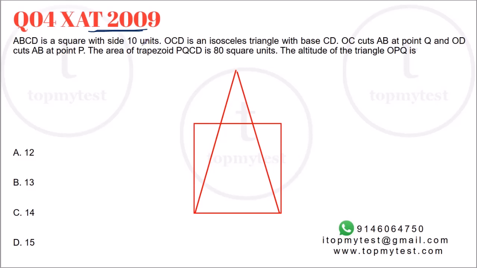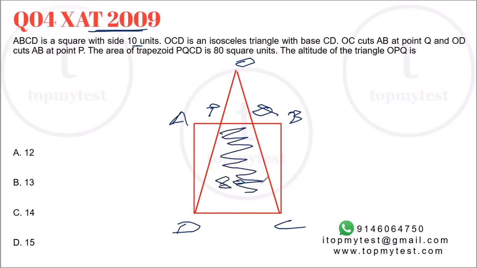ABCD is a square of side 10 units. OCD is an isosceles triangle with base CD. So we have CD, AB. OC cuts AB at point Q, and OD cuts at P. Okay, this is your triangle. Area of trapezoid PQCD is 80 square units. So the area of this is 80 square units.